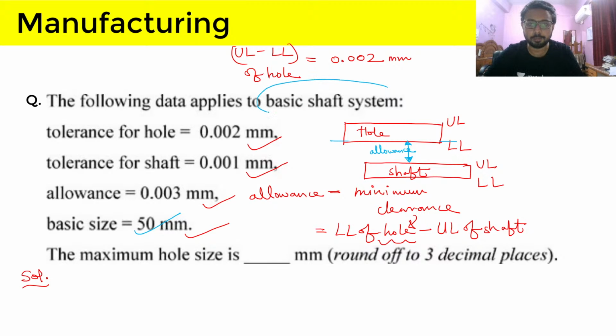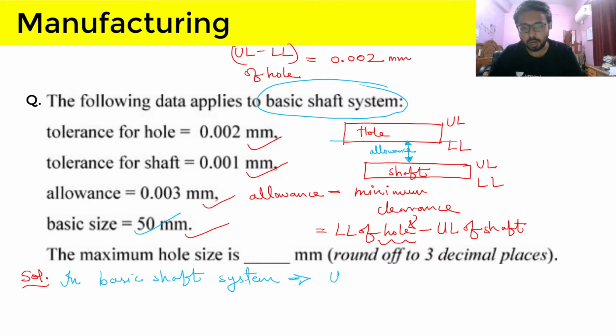basic shaft system. So now there is one important thing that we have to remember here. So listen again very carefully that what basic shaft system is. So in basic shaft system, I am writing it at the bottom, upper limit of shaft is equal to basic size.